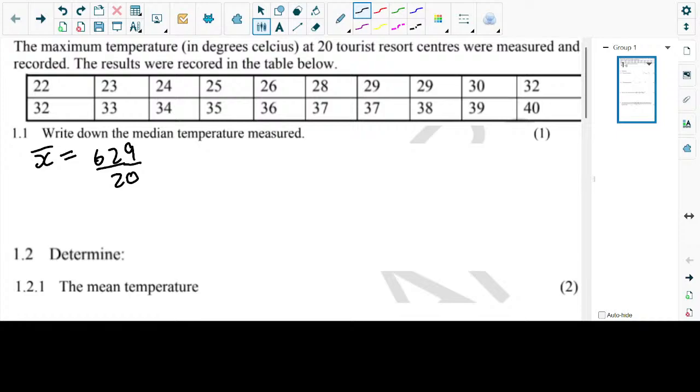So then we're going to have our answer divided by 20. This is going to be equal to 31.45. Does it make sense for temperature to have 0.45? Because those are the things that you also need to check. Yeah, it makes sense.